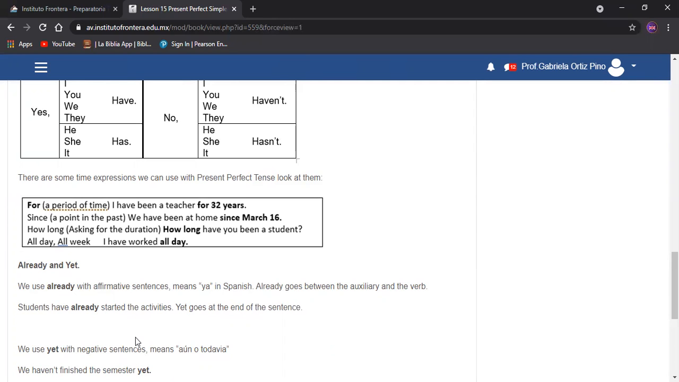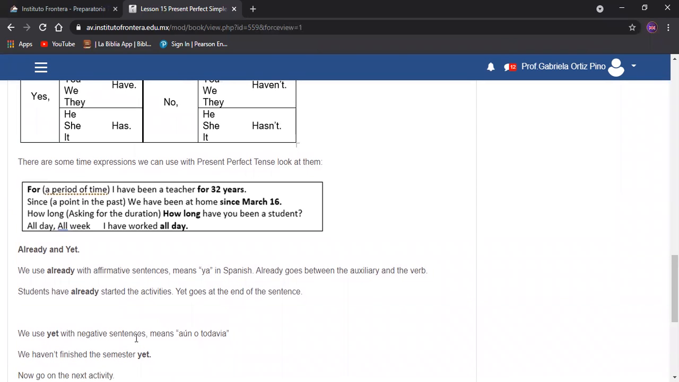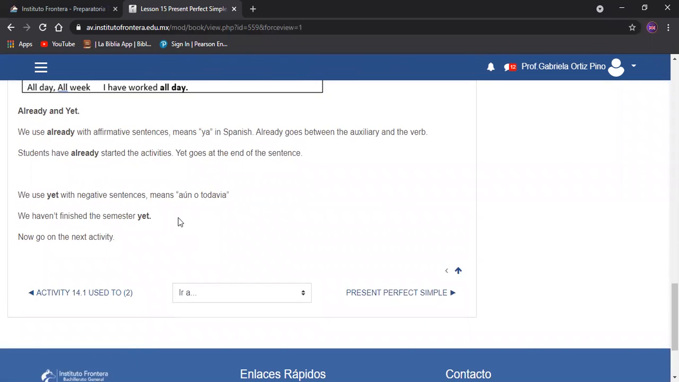Yet goes at the end of the sentences. Yet va al final y significa como aún o todavía y se usa como, por ejemplo, todavía no he lavado mi ropa. We use yet with negative sentences, means aún o todavía. We haven't finished the semester yet. No hemos terminado el semestre todavía. Now go to the next activity.